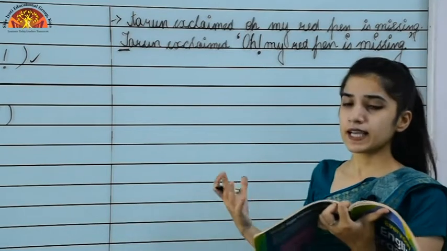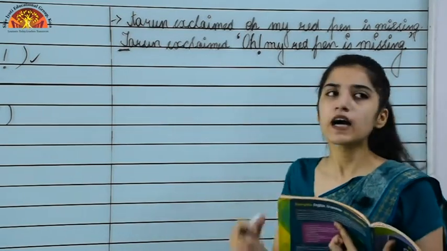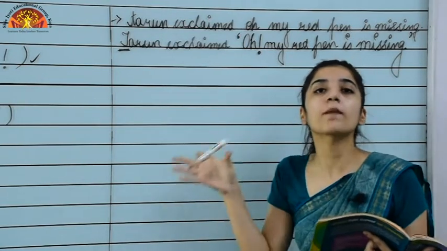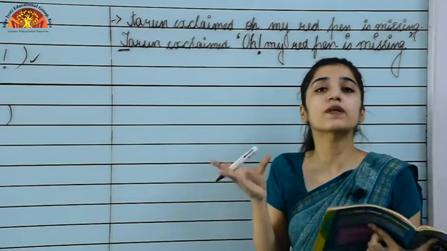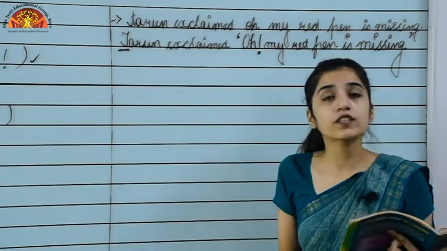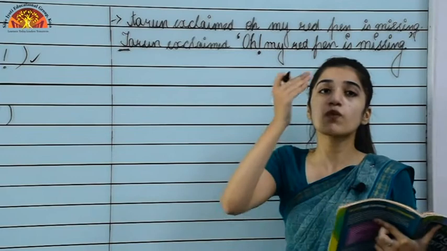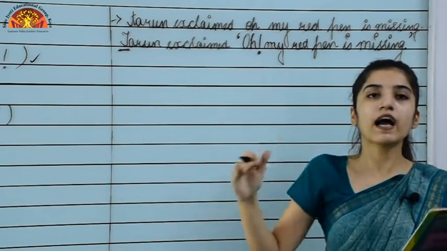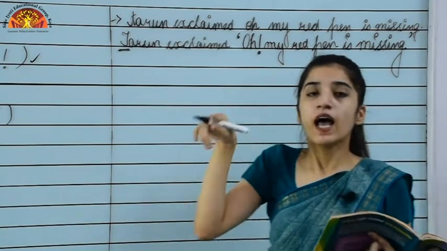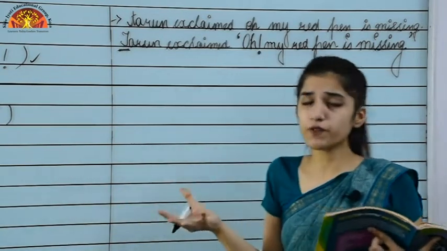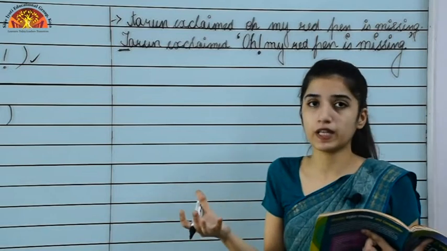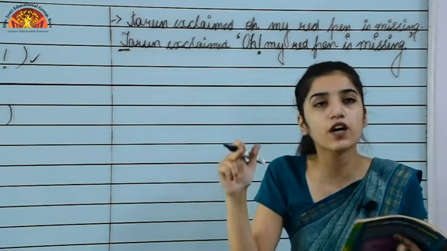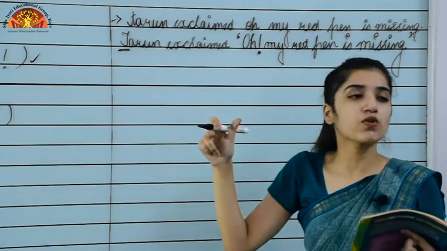Now if I say, "Can I have your pen?" asked Sam. This is also depicting the direct words spoken by the speaker. So we will put "Can I have your pen" in quotation marks, and since we are asking a question, we will end it with a question mark and then close the quotation mark.